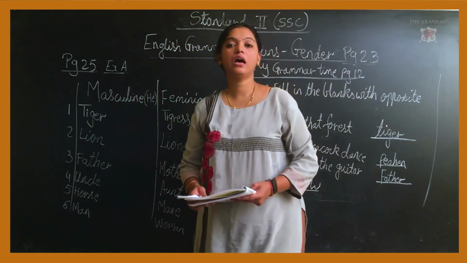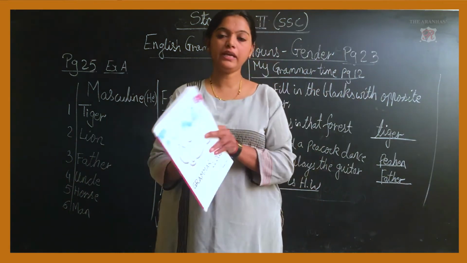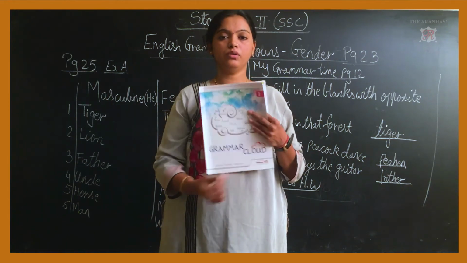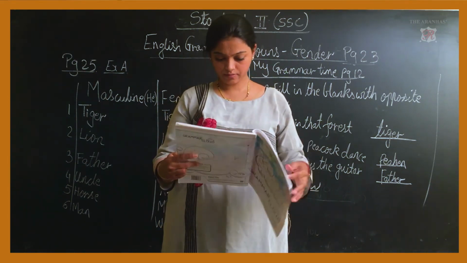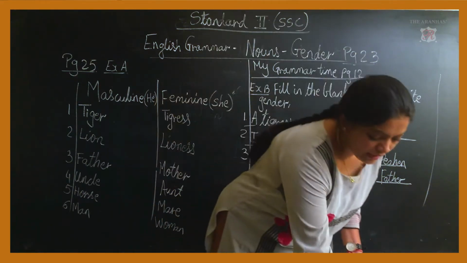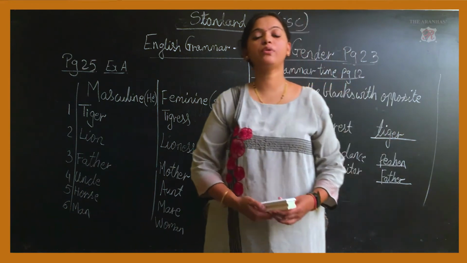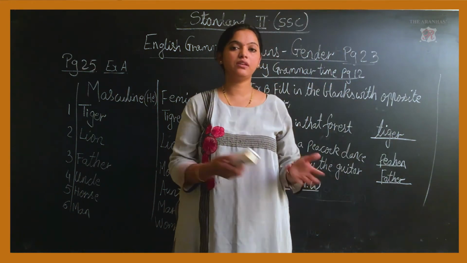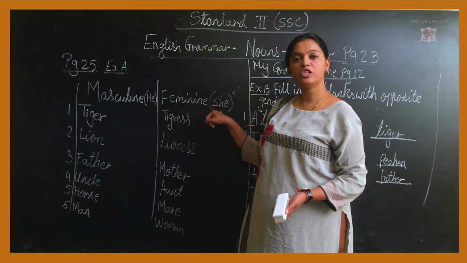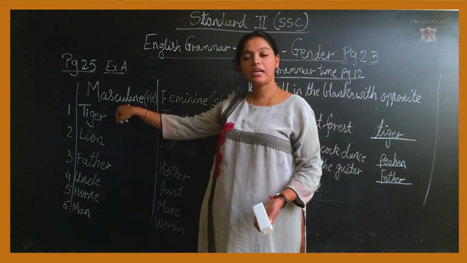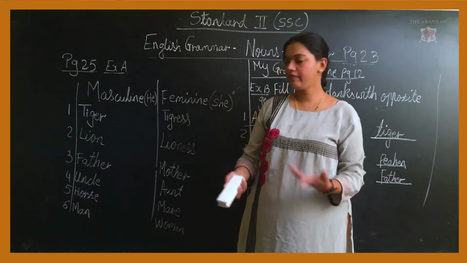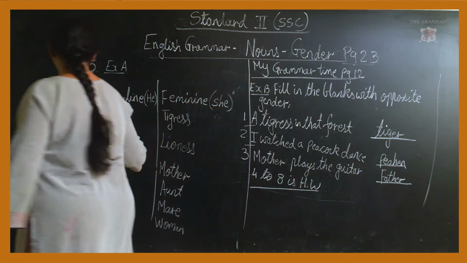Now children, again open your My Grammar Time. We will do page number 25. Looking at the sentence, you only have to write whether it is masculine gender or feminine gender. The feminine gender represents the she category and the masculine gender represents the he category. So it is too easy, we will solve it quickly. Okay.